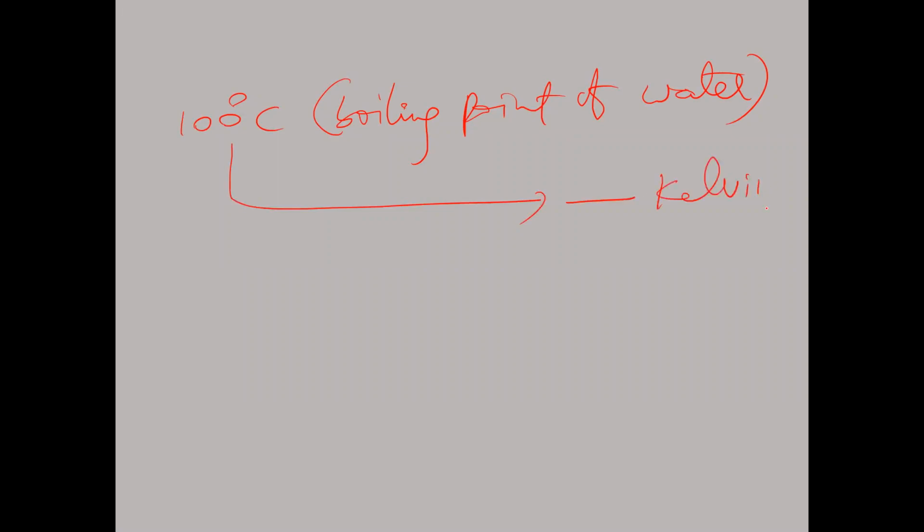So how to convert into the Kelvin scale: here it is given that small t degrees Celsius is equal to 100 degrees Celsius, and we have to convert it into Kelvin temperature.